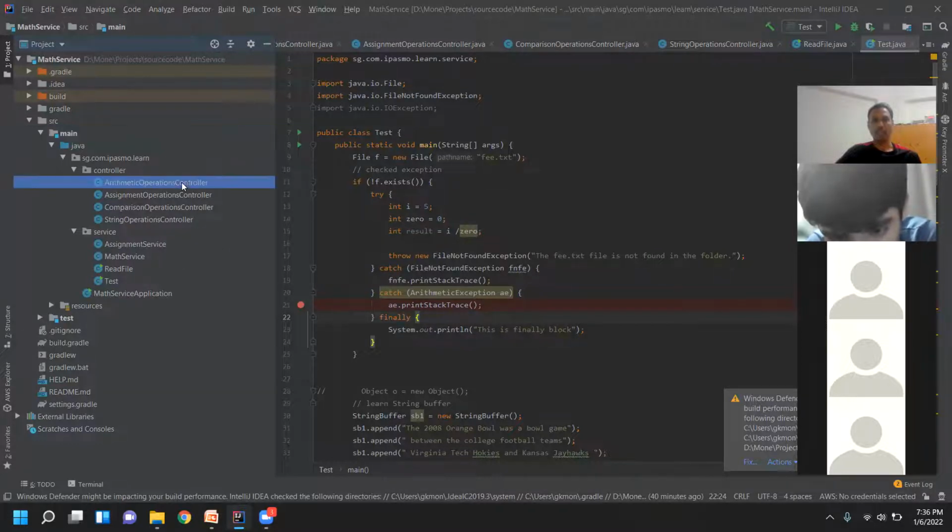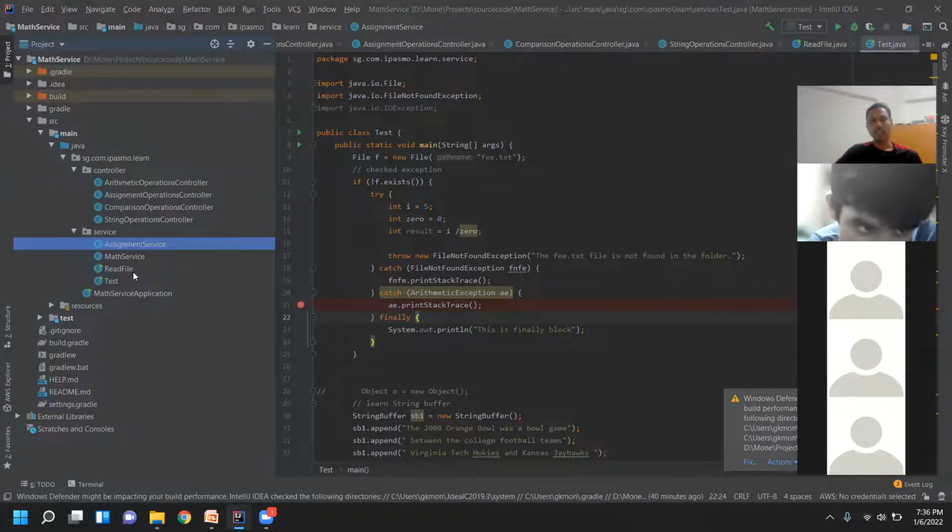After controllers, we are implementing the services, and then here we just have to plug in the database part. Currently we are not using the database part, so that's why we are stopping up to service only. Advay was asking how to connect to the database, a few classes back. That comes here, the DAO layer. We are up to the service layer, so that would be a separate session, and I'll update you on that part.